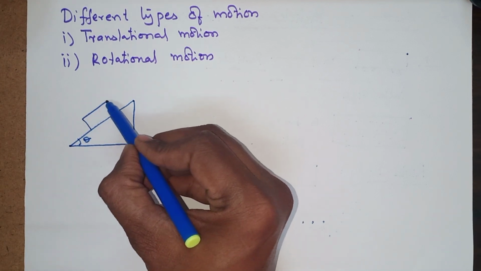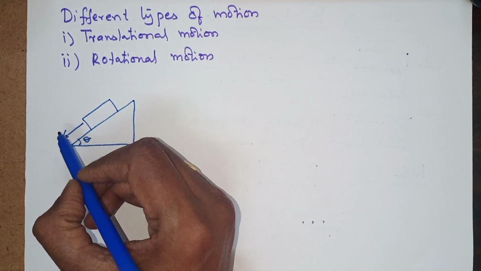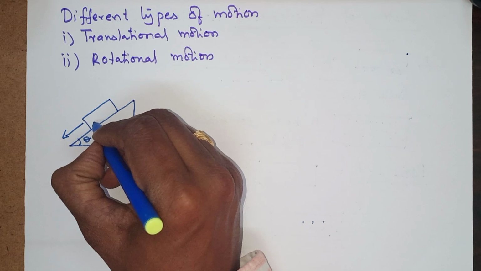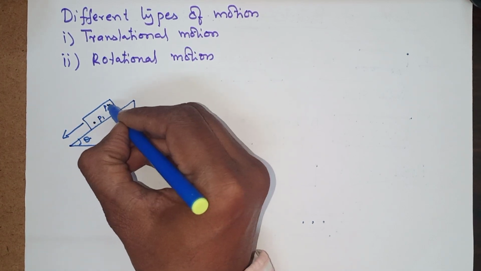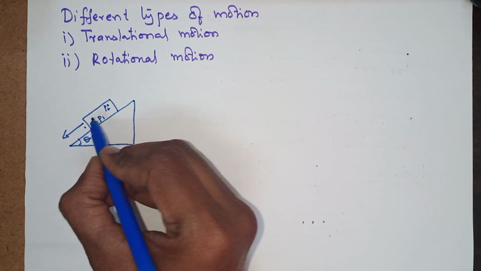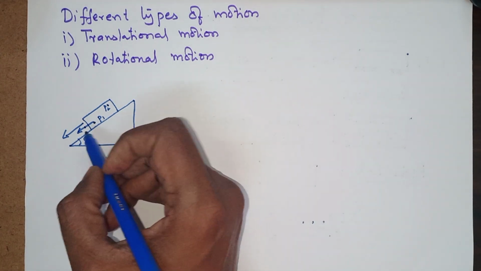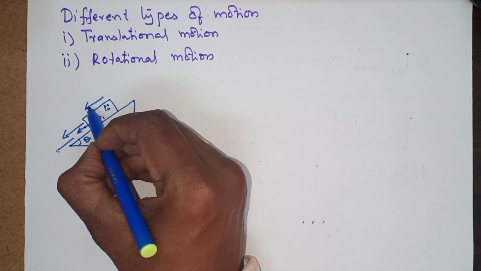Let us observe a box which is sliding down, and the box is comprised of particles, let us say two particles, p1 and p2. As it is sliding down, the velocity at point p1 is directed in this way, and the velocity at p2 this way.